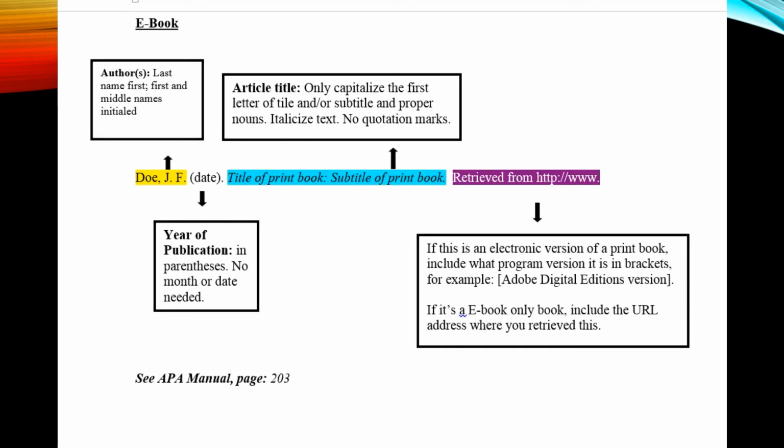Citing an electronic book includes the same general format. The only thing that changes is at the end, instead of writing in the publisher and the place of publication, you would write in retrieved from and then include the URL. If it's an electronic book found only online, include only the URL. If it's a digital version of a print book, include what version it is in brackets. And see page 203 for more information.